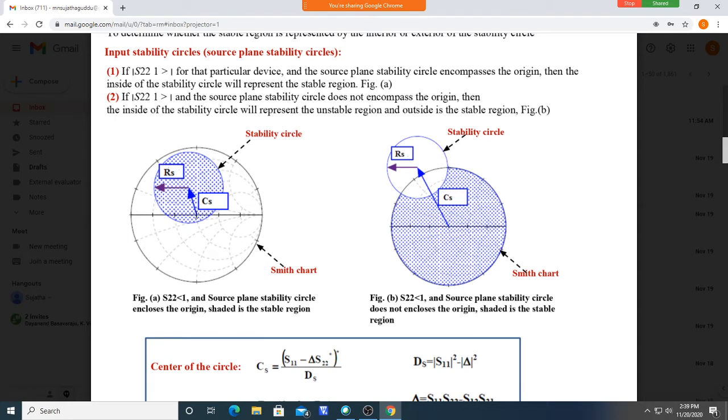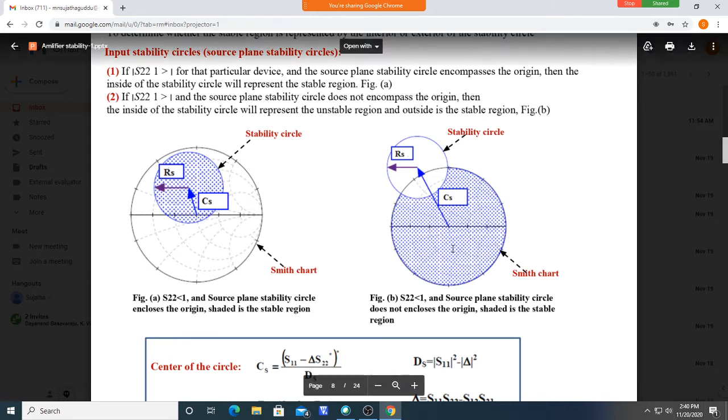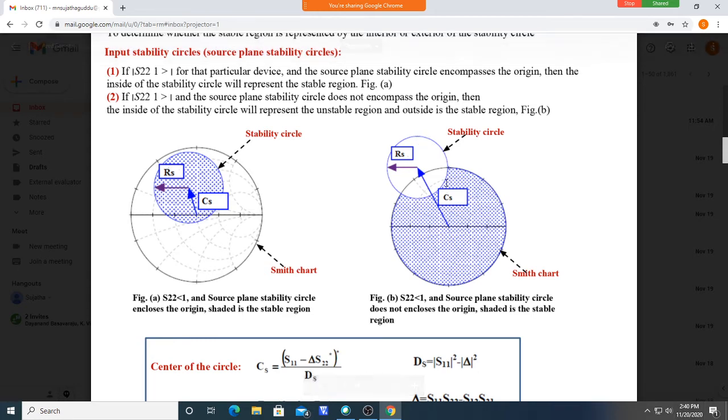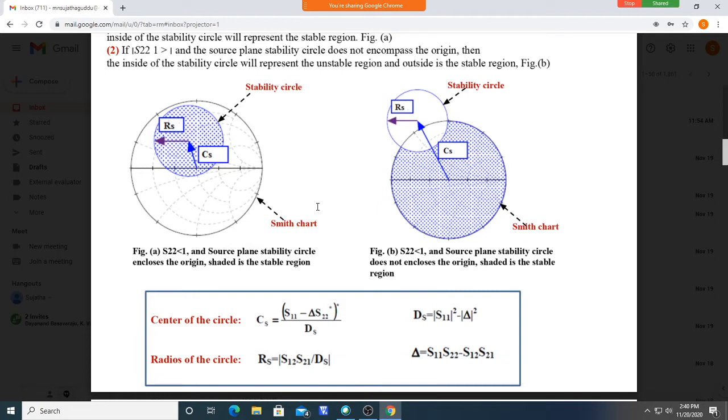See, this is the center, and it is enclosing it. The center of the Smith chart is enclosed by the stability circle. Here it is not enclosed; it is outside. So this is the positions.